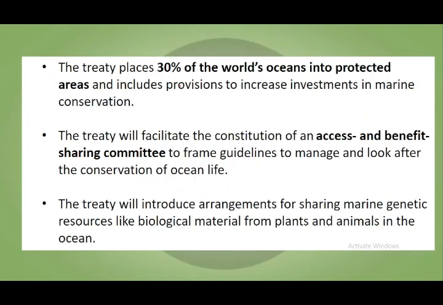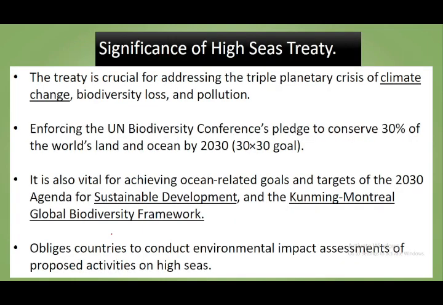Then the treaty places 30% of the world's ocean into protected areas, and includes provisions to increase investment in marine conservation as well. Then the treaty will facilitate the constitution of an access and benefit sharing committee to frame guidelines to manage and look after the conservation of the ocean. The treaty will also introduce arrangements for sharing marine genetic resources like biological material from plants and animals in the ocean which are present in the high seas.